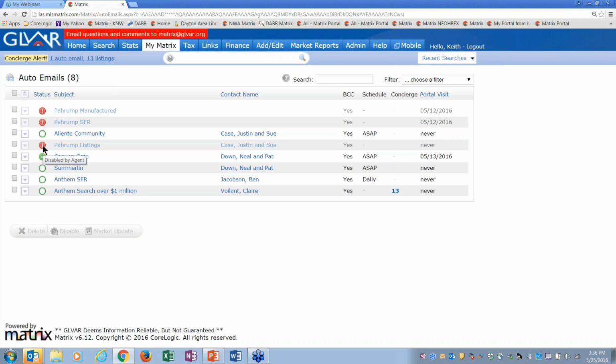You'll also see disabled due to inactivity. Disabled due to inactivity means the client hasn't been there in 30 days. Also, let's say Justin and Sue, notice it's still white here. Let's say it's been a week now and it's still white. And honestly, I wouldn't wait that long.